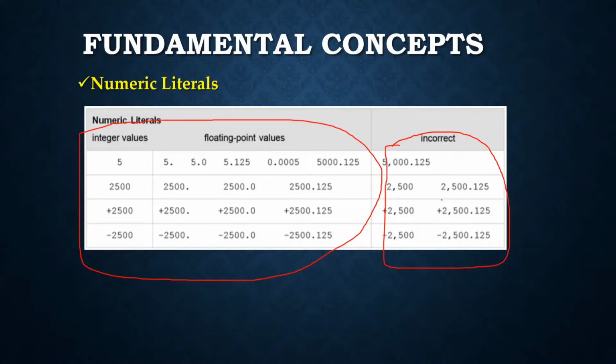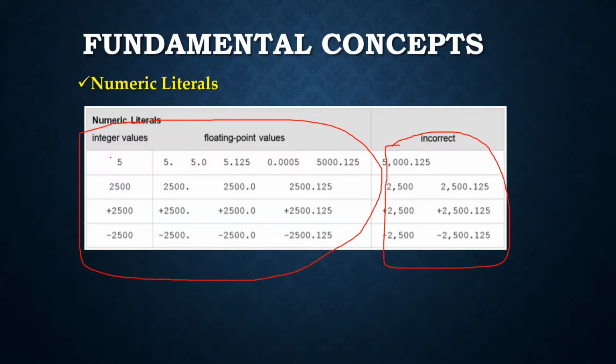Sometimes the letter E is also used in exponential notation. If a numeric literal contains a decimal point, it denotes a floating point value, or in short a float. Otherwise, it denotes an integer value. Commas are never used in numeric literals, as I said before.